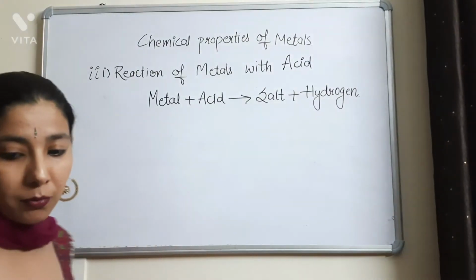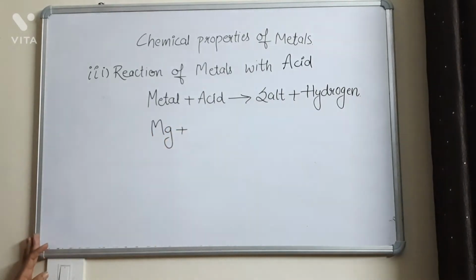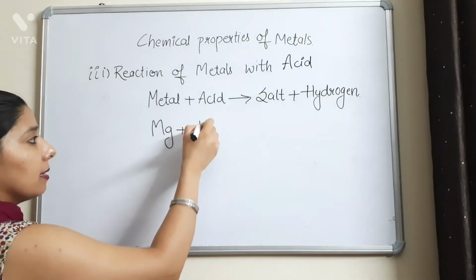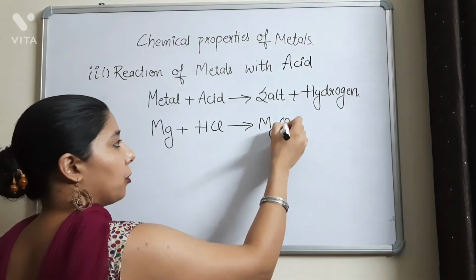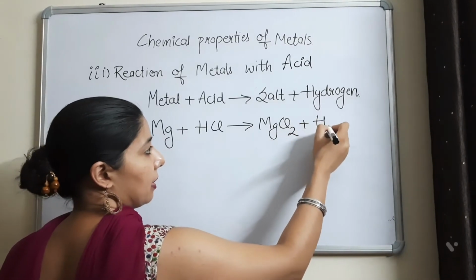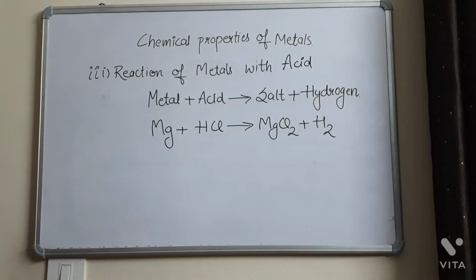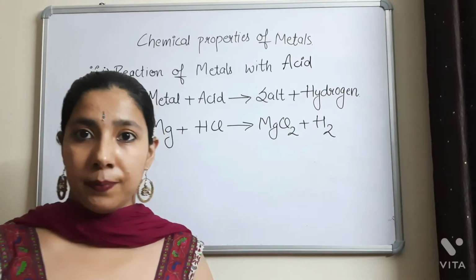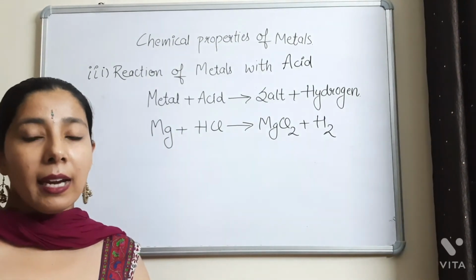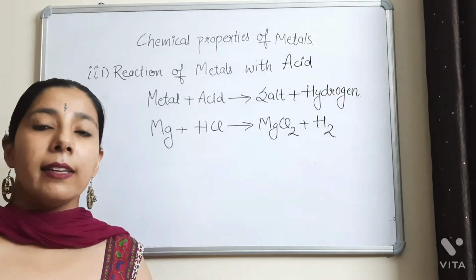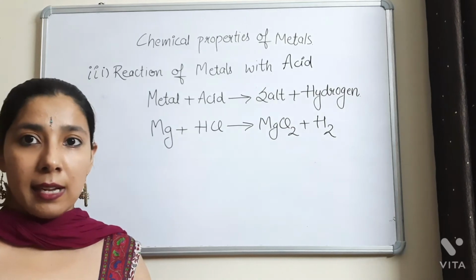Let's take an example of magnesium. When it reacts with, let's suppose, hydrochloric acid, then the salt MgCl2, that is magnesium chloride, is formed plus hydrogen gas is released. So again, the important question is the same: which gas is released when metals react with acid? Then your answer is hydrogen gas. Okay, and the exception is again copper. Remember this thing: whenever copper reacts, no hydrogen gas is released. And the reaction of copper with acids you will study in your higher classes. That is not for the 8th class syllabus.